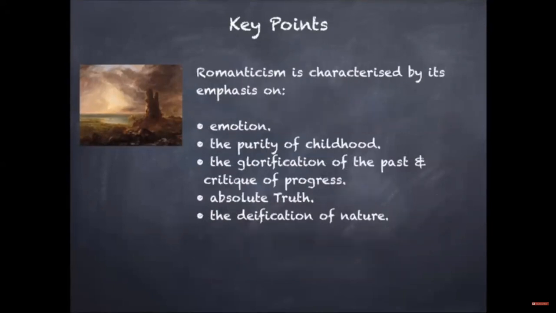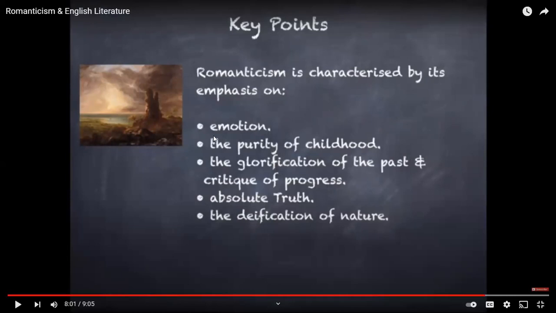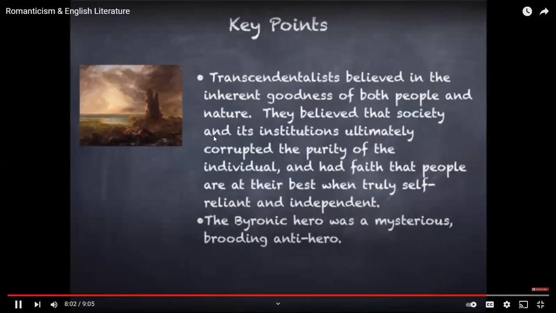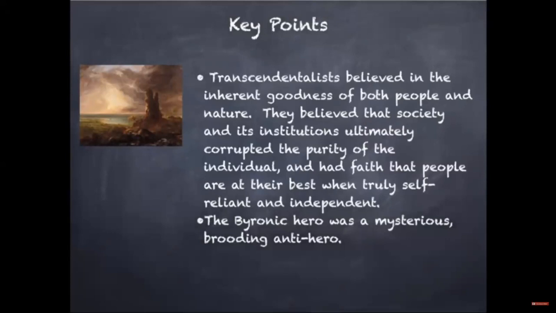Romanticism is characterised by its emphasis on emotion, the purity of childhood, the glorification of the past and critique of progress, absolute truth, and the deification of nature. Transcendentalists believed in the inherent goodness of both people and nature. They believed that society and its institutions ultimately corrupted the purity of the individual, and had faith that people are at their best when truly self-reliant and independent. The Byronic hero was a mysterious, brooding anti-hero.